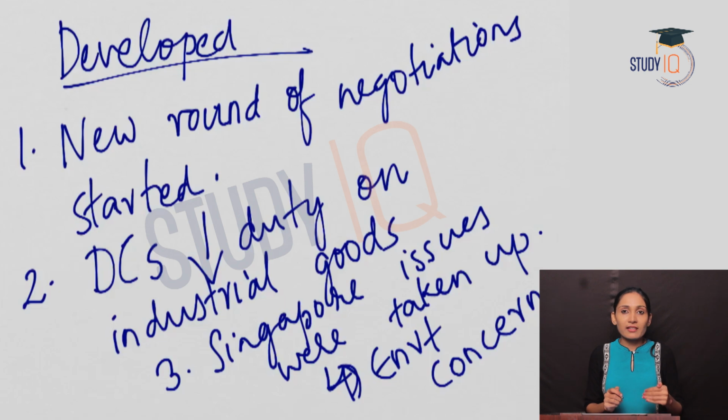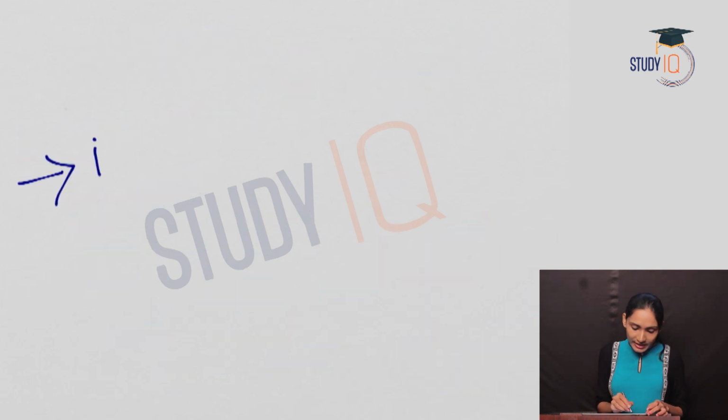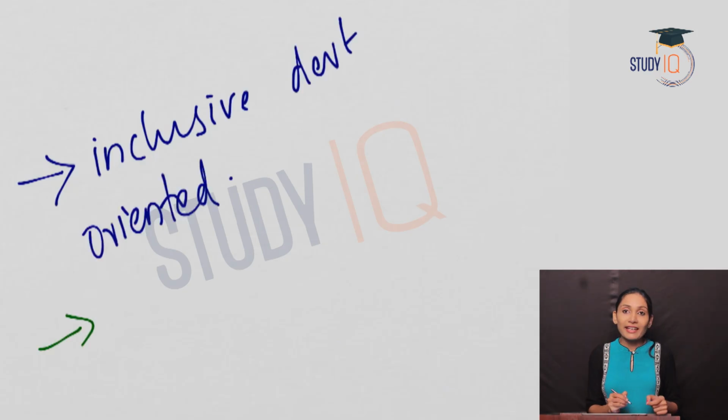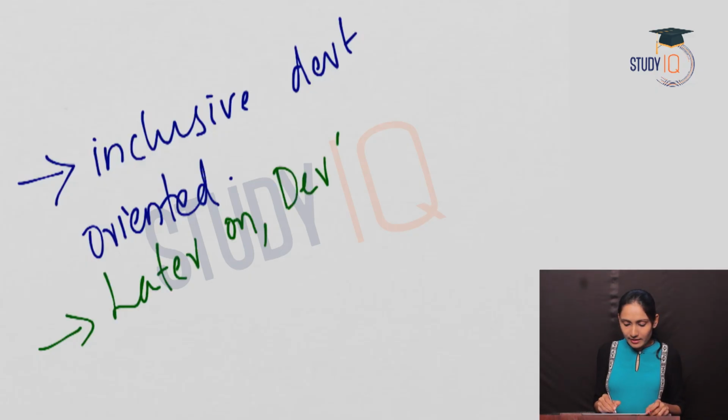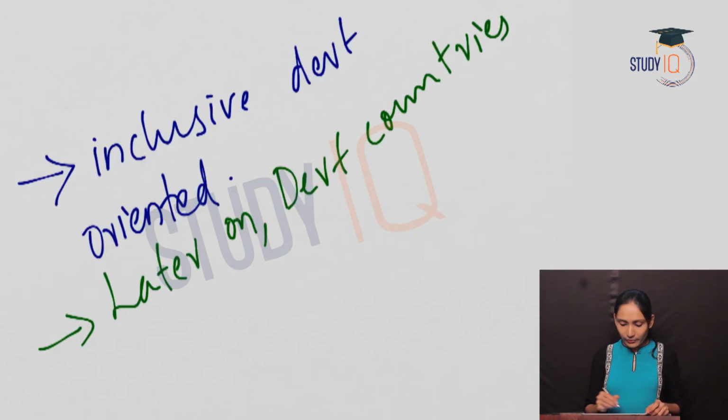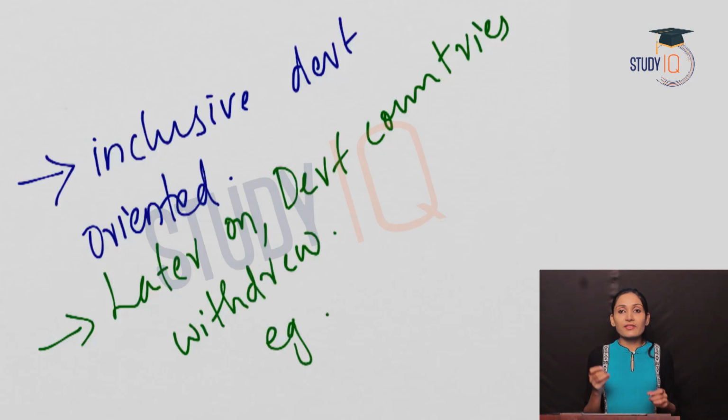The important factor you must remember here is that these negotiations were inclusive and development oriented. But later on what happened was that the developed countries withdrew from these negotiations or agreements. For example, some countries are restricting Indian products on the basis of labor issues. So these are all violations of these agreements.